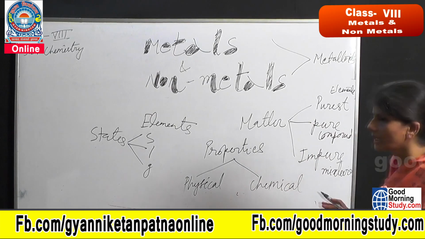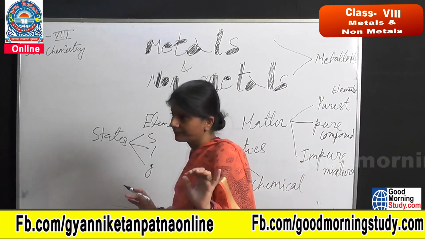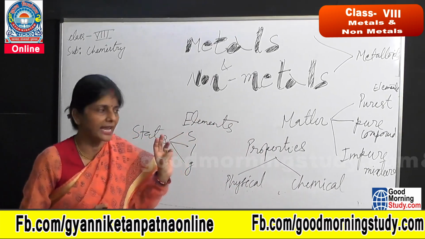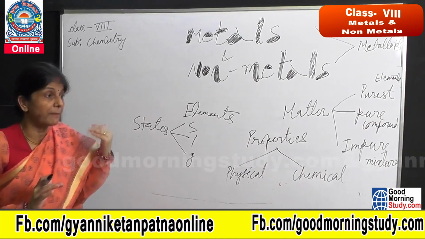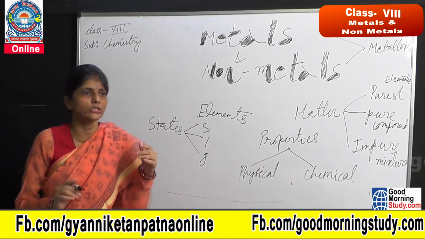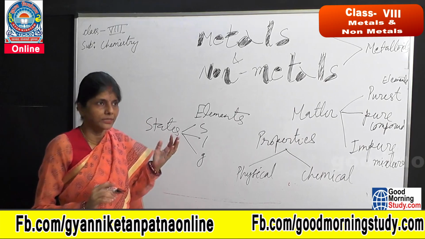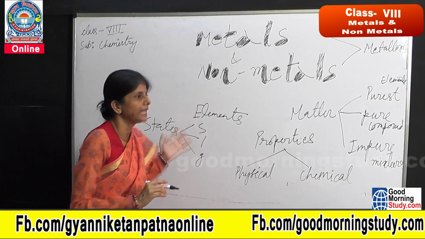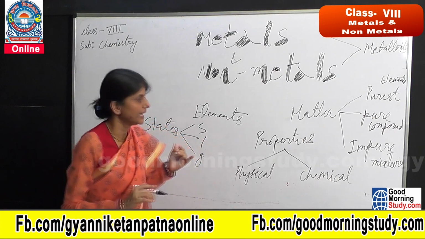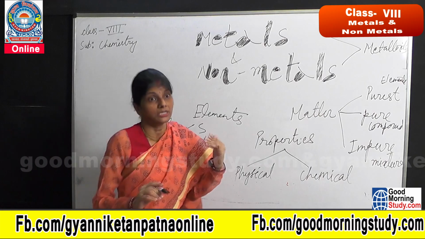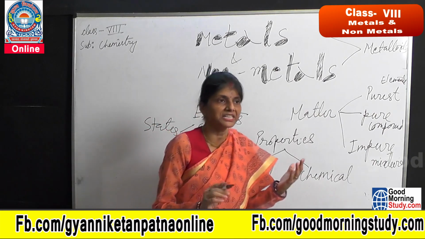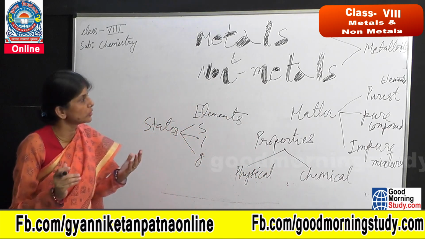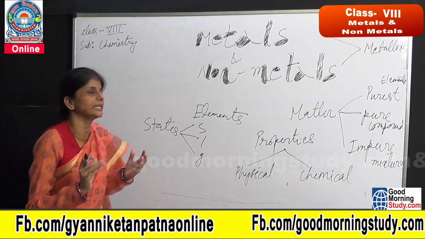Physical property will cover the physical aspects of the matter. What are the physical aspects of matter? Its state, whether it is solid, liquid or gas, or its appearance, whether it looks lustrous or dull, or whether it is a conductor or non-conductor, meaning its conductivity, then its solubility, then its tensile strength, that is, whether it can bear external force and to what extent it can bear it.